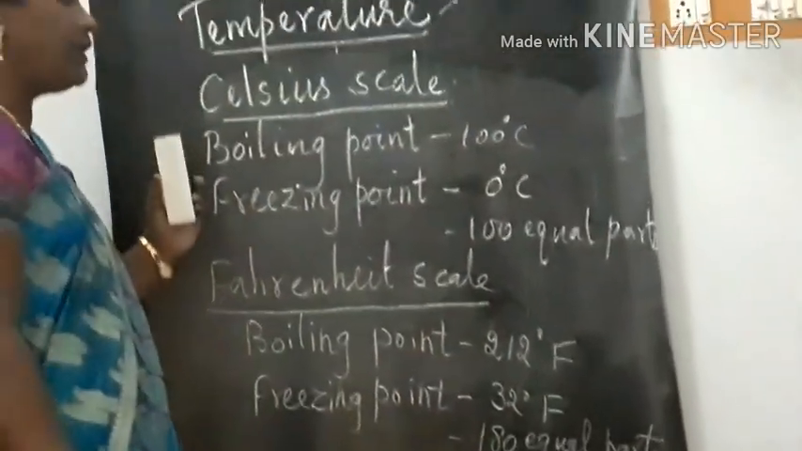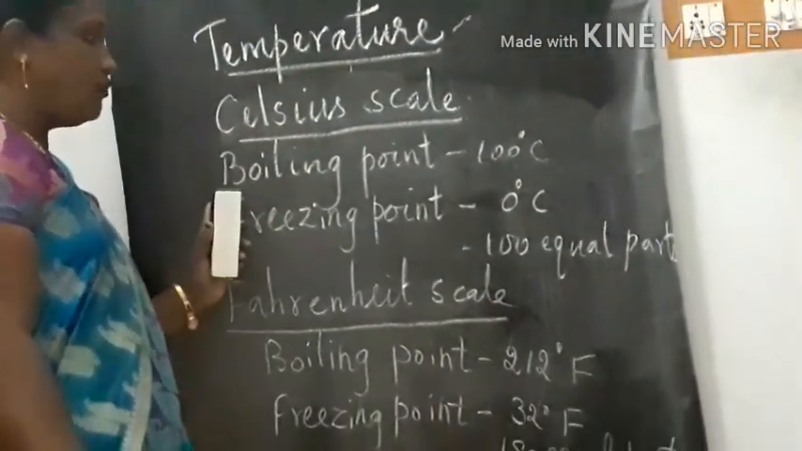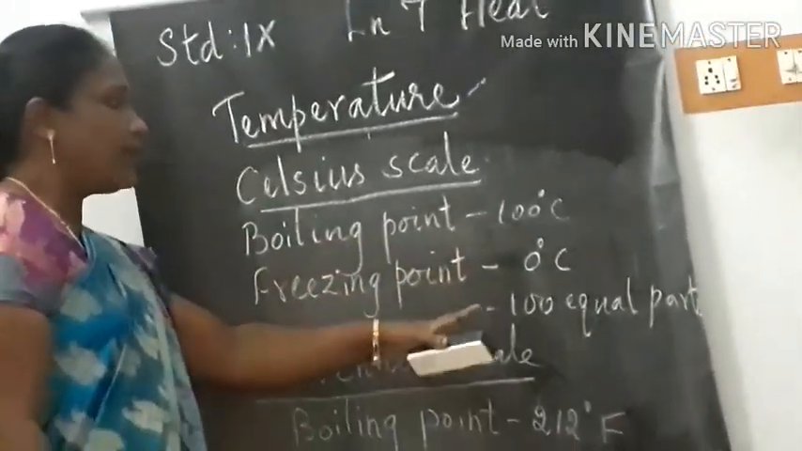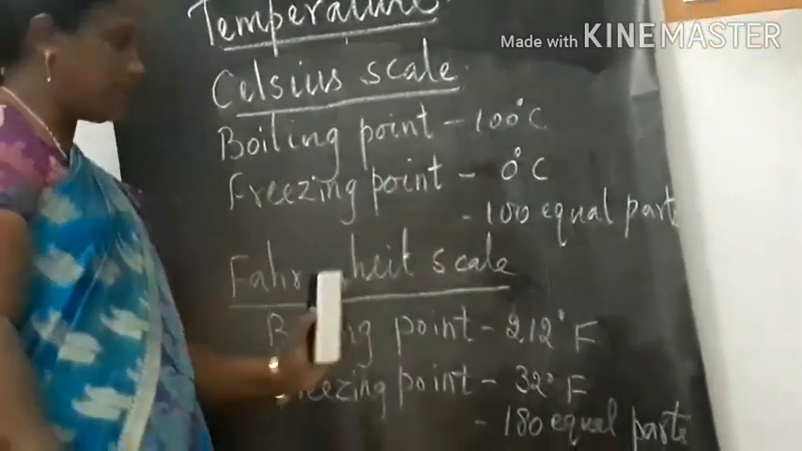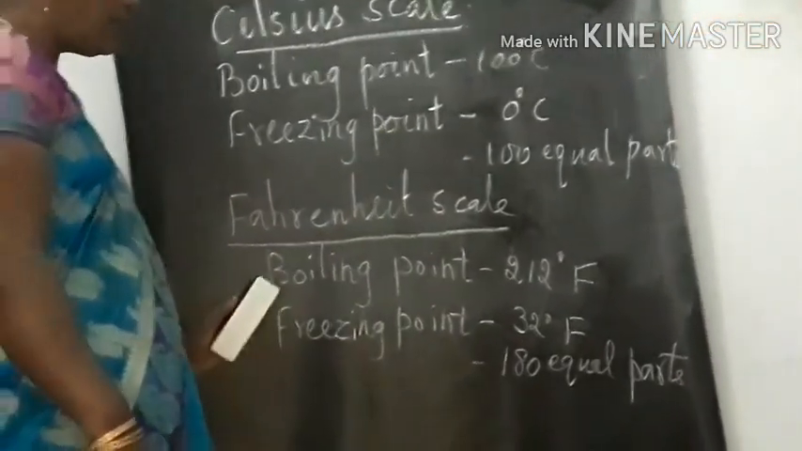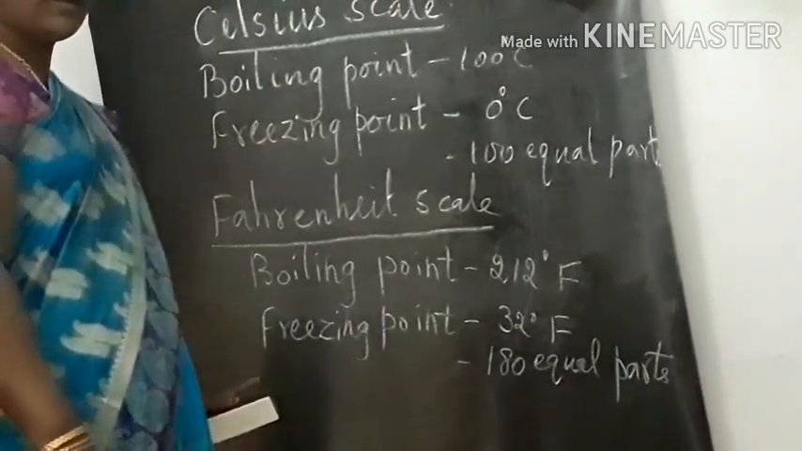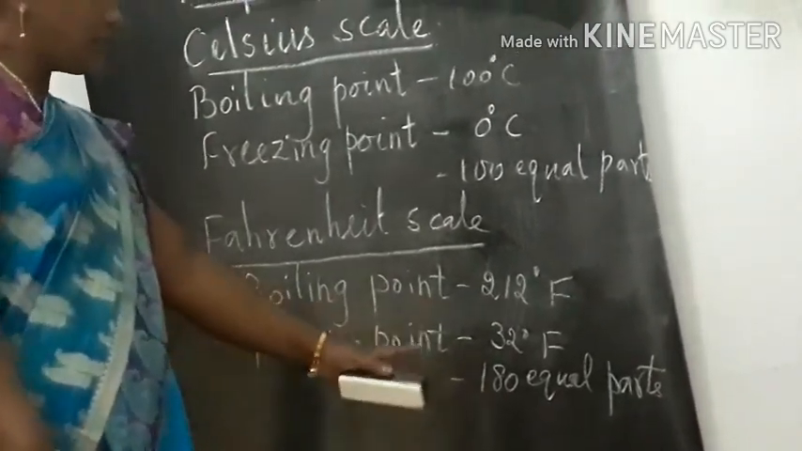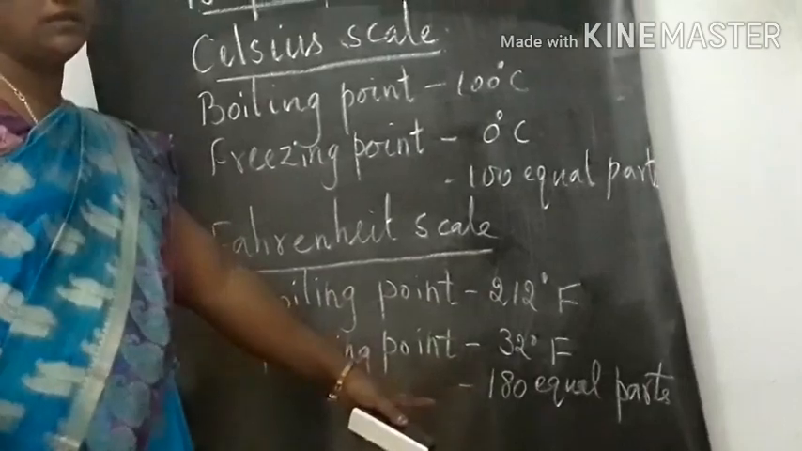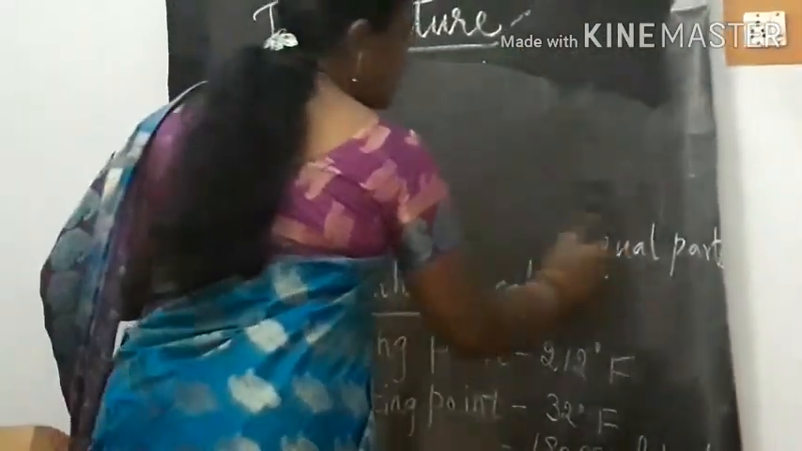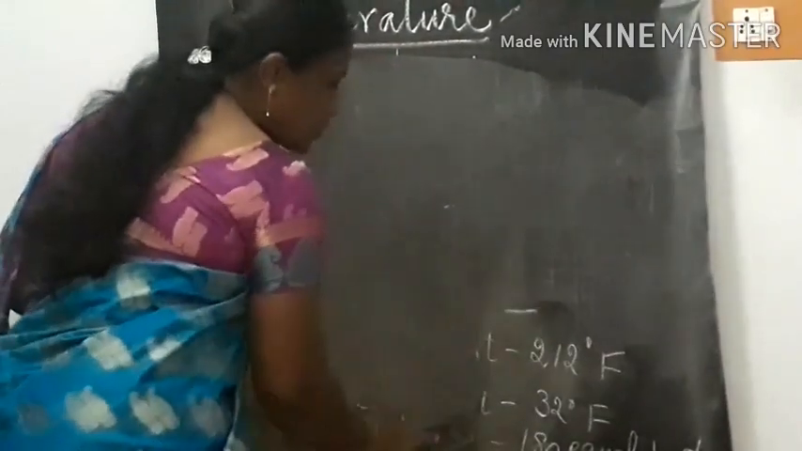So in the Celsius scale, the boiling point is 100 degrees Celsius, the freezing point is 0 degrees Celsius, and the interval between these two points is divided into 100 equal parts. And in the Fahrenheit scale, the boiling point is 212 degrees Fahrenheit and the freezing point is 32 degrees Fahrenheit, and the interval is divided into 180 equal parts. Now, conversion from Celsius scale to Fahrenheit and Fahrenheit to Celsius scale.